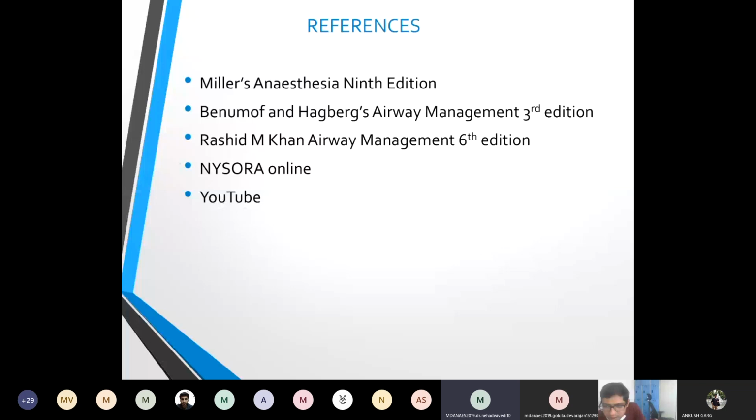Bharani Kumar, can you just tell me what you will do if you find the view is not good while doing fiber optic bronchoscopy? What measures will you take? Yes, sir, we can do the jaw thrust. Okay.